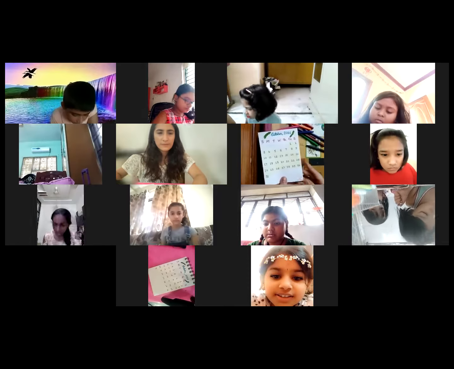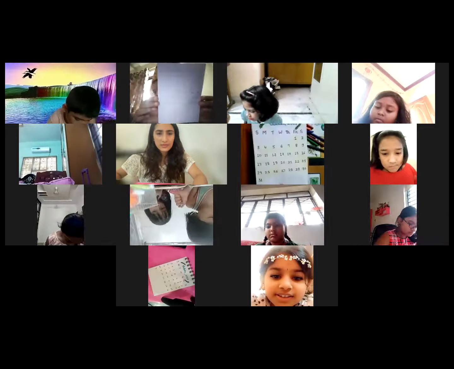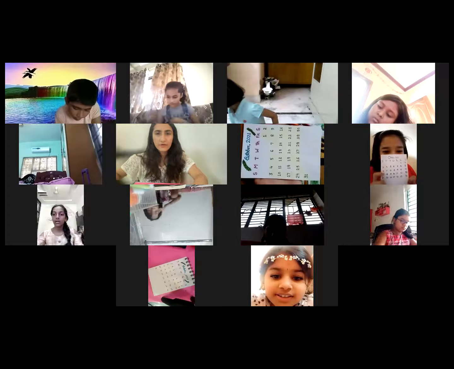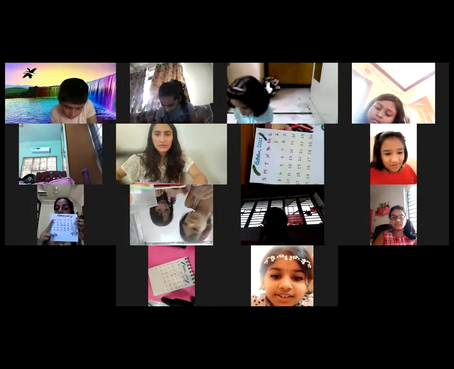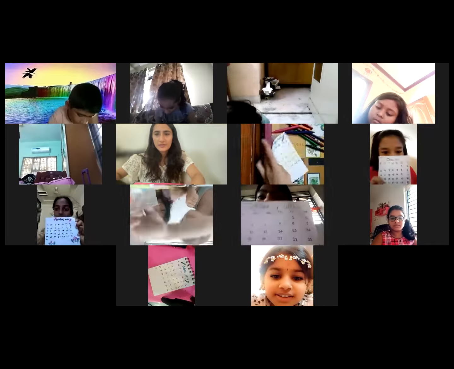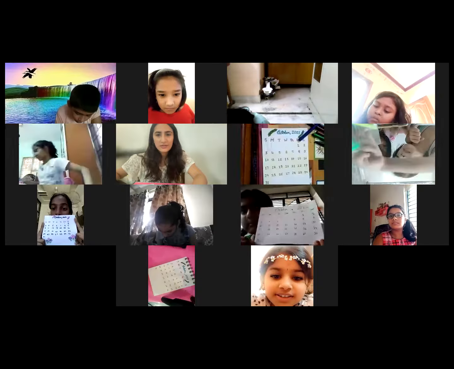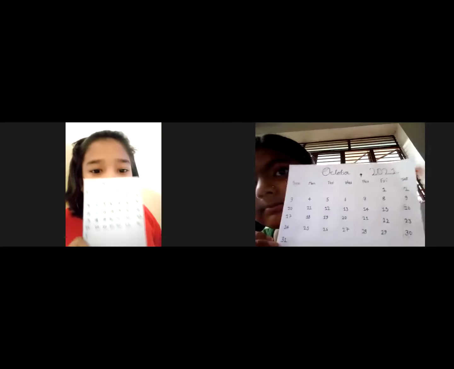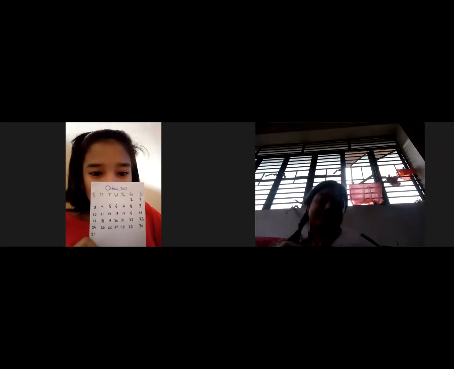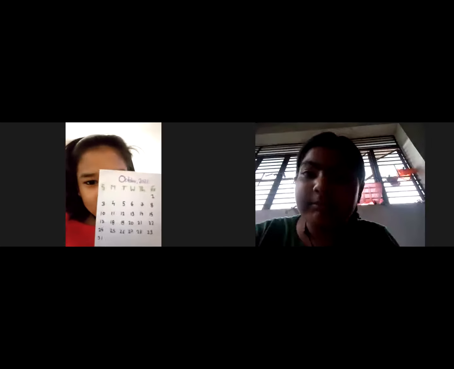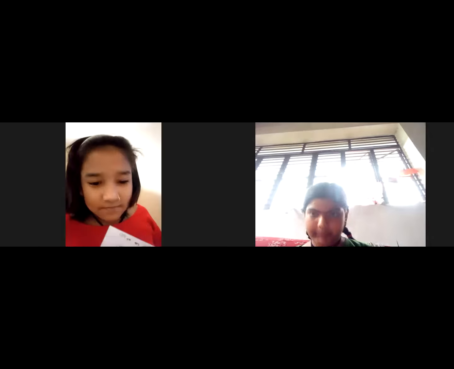Bansi, you want to show? Yes, ma'am. Okay, let's see what Bansi has made. Very nice. You can also remove the lines. It's complete, very neat and tidy. Good work. Aditi has also completed it and also added yellow shade. Wow, very good. Sumi has also made it. Sumi has made such a cute calendar. Very good. Khushi has also made. We can see all of you have made such beautiful calendars. Very, very nice. Good work, everyone. So hope you will keep submitting. Okay, keep submitting on other challenges also.